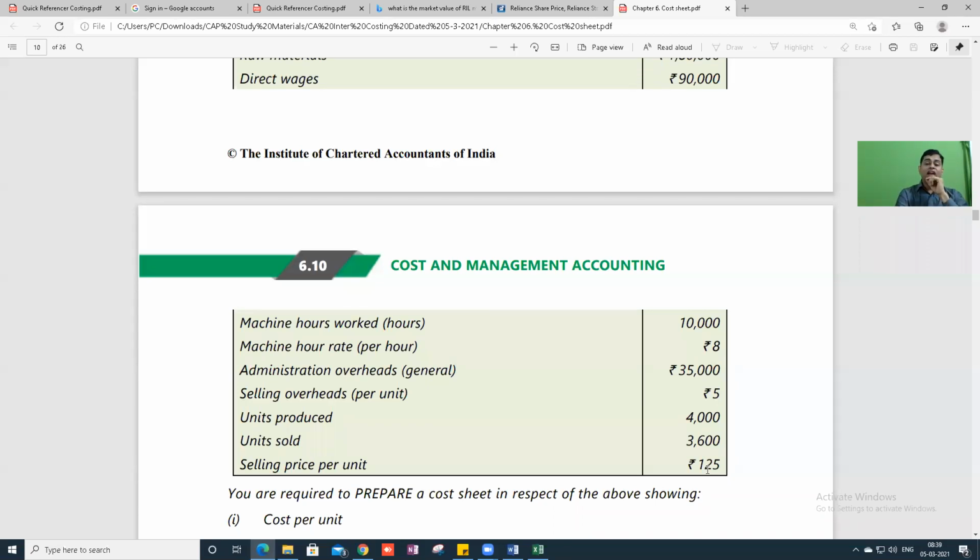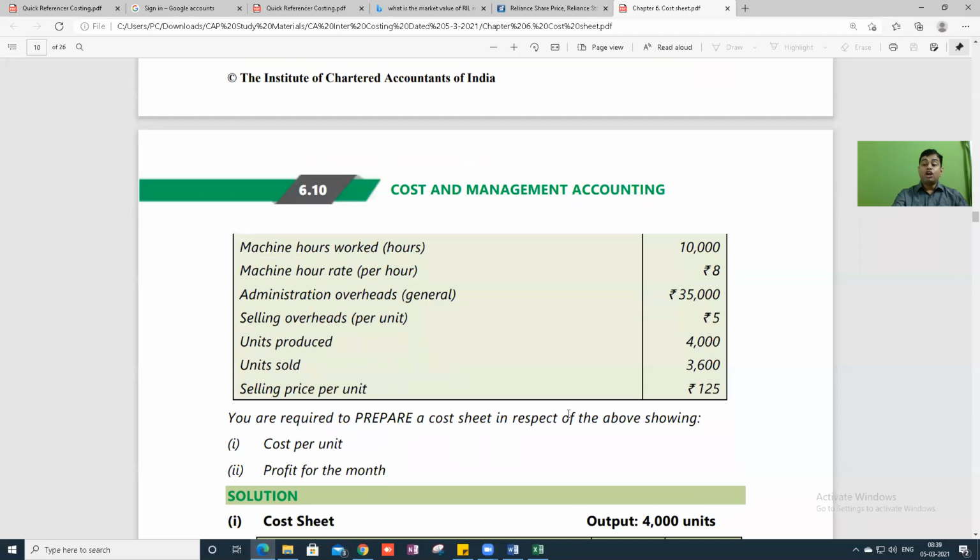So can I say in your hand you have 400 units? Correct, 400 is the correct answer. Then you're required to prepare a cost sheet in respect of the above, showing cost per unit and profit for the month. They want cost per unit, they want profit for the month. Shall we do it?